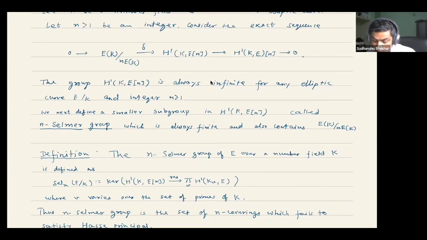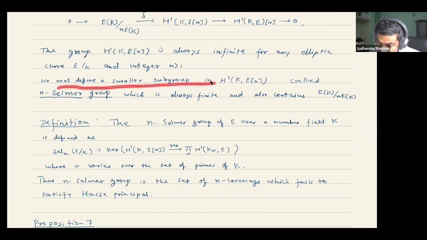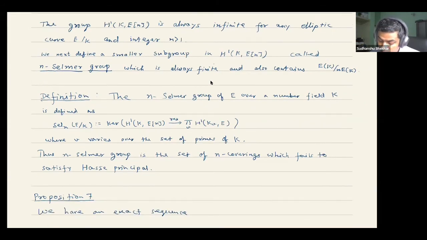So now let's just give straight away the definition. As I said, we want something smaller in this, called the n-Selmer group. First I will define what I call the n-Selmer group, and then I will define the Selmer group. You also demand that it contain E(K) mod nE(K). How it is defined, in terms of group cohomology, you just take all those cohomology classes which are trivial locally. Here you notice this difference. Even though it's a Selmer group of E[n], it's not that E[n] determines the n-Selmer group.